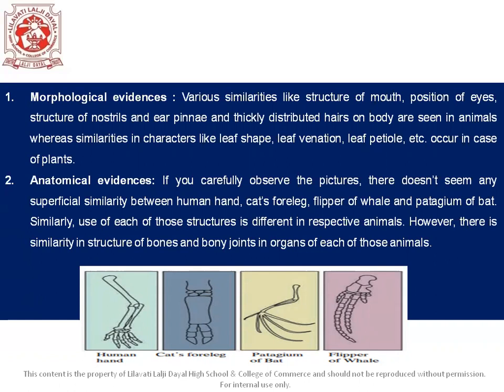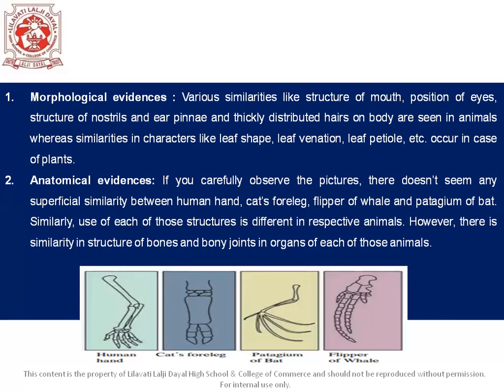We check about the similarities. Okay, then we have anatomical evidences. So the human hand, cat's foreleg, flipper of a whale, and patagium of bat show differences in their features, right? So all these things will be different. Here, as we can see, look at this. This is different. This is different. Again, this is very different. And this is different altogether. So all these species have different features.